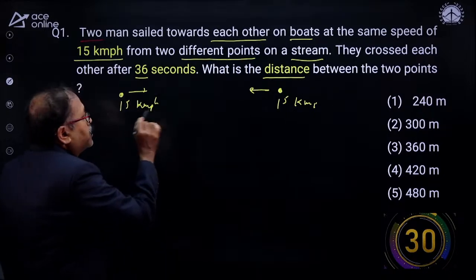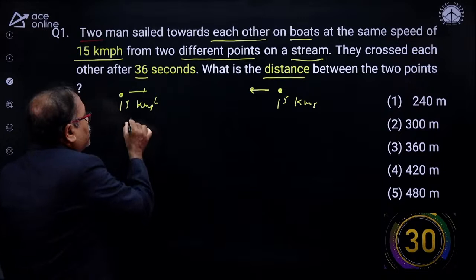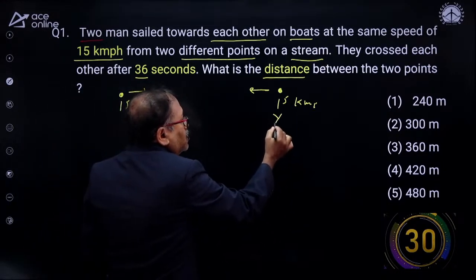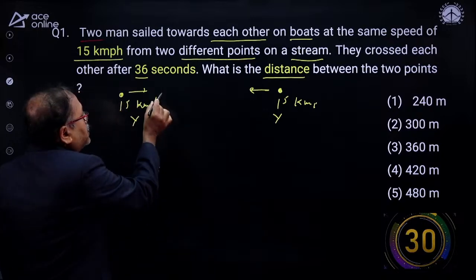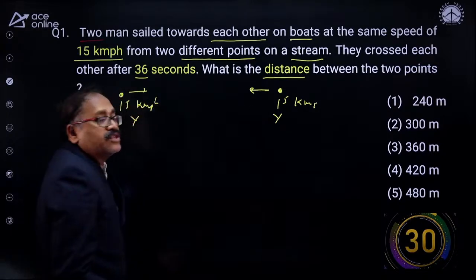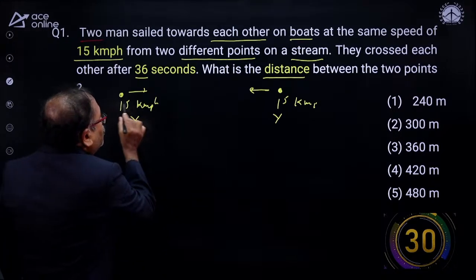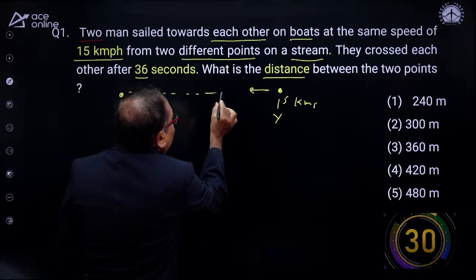Let's assume the speed of the stream is y. Let's consider this is downstream and this is upstream. I need to find the distance from here to here.